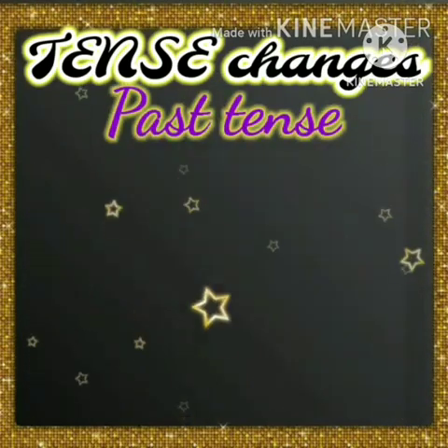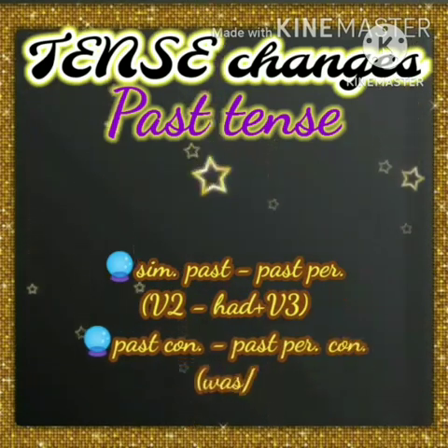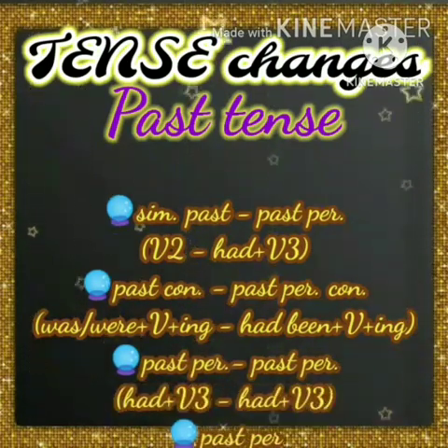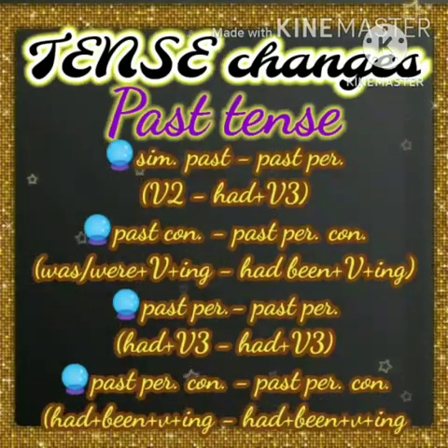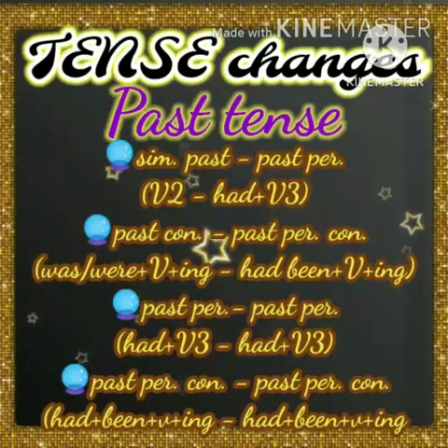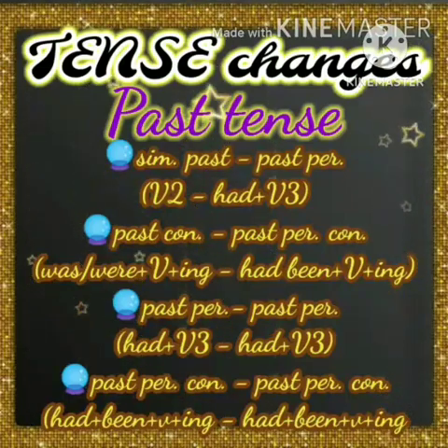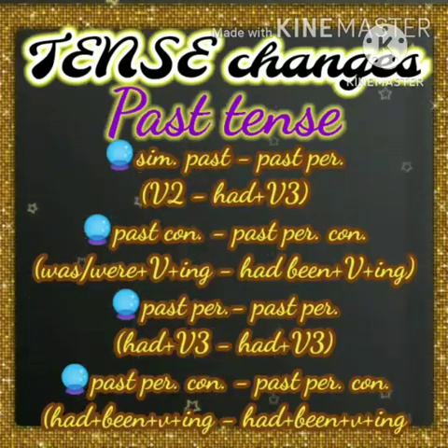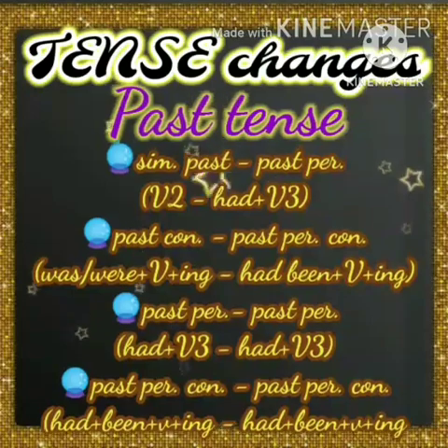Okay, and then past tense. Simple past tense will be changed into past perfect tense. V2 will be changed into had plus V3. And next one, past continuous tense, which will be changed into past perfect continuous tense. Was or were plus verb plus ing becomes had been plus verb plus ing. Then past perfect and past perfect continuous tense, these both also will remain the same as such. No changes will be done in the verb. Okay. This is for past tense.